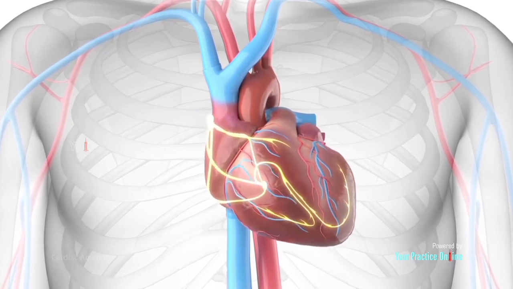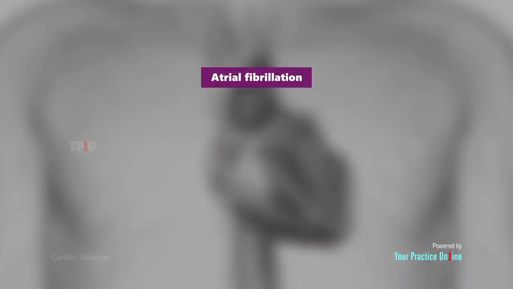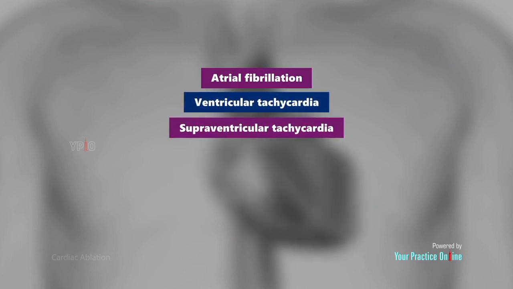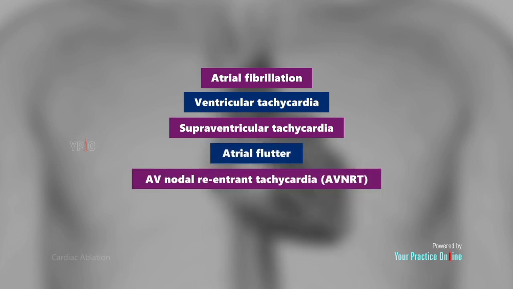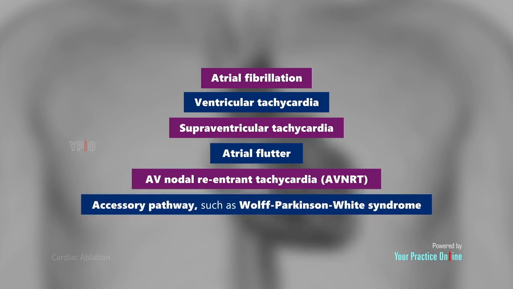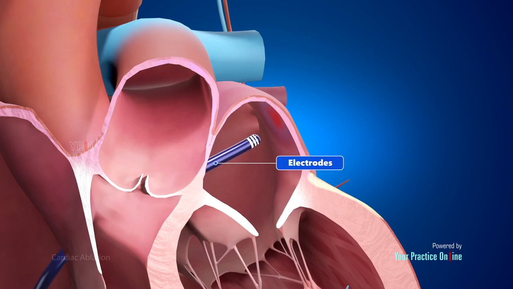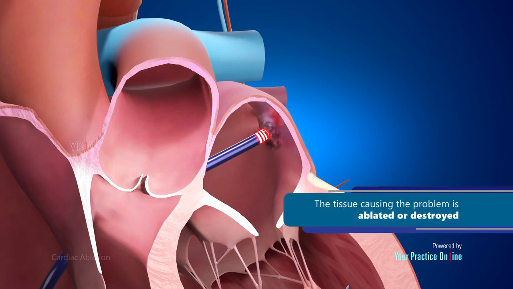Some of the types of heart rhythm problems include atrial fibrillation, ventricular tachycardia, supraventricular tachycardia, atrial flutter, AV nodal re-entrant tachycardia, AVNRT, accessory pathway, such as Wolff-Parkinson-White syndrome. During cardiac ablation, small wires called electrodes are inserted within your heart through a blood vessel to evaluate your heart's electrical activity. When the root of the problem is discovered, the tissue causing the problem is ablated or destroyed.